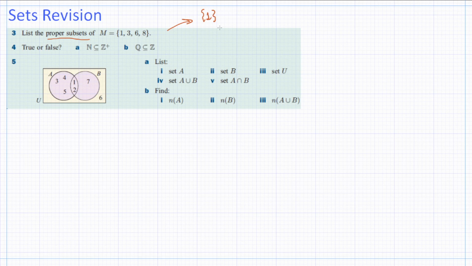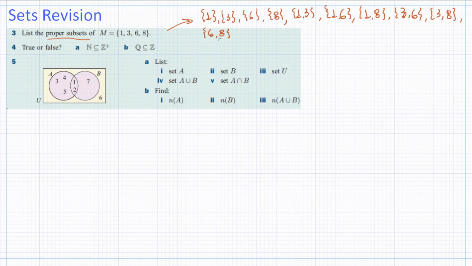Well, first, the sets in which I only have one number. So set with only 1, set with only 3, set with only 6, and set with only 8. Now what about pairs? I can combine 1 and 3. I can get another set with 1 and 6. I can get 1 and 8. Now I can make different pairs, so 3 and 6. I can do 3 and 8. I can do 6 and 8. We're done with the pairs.